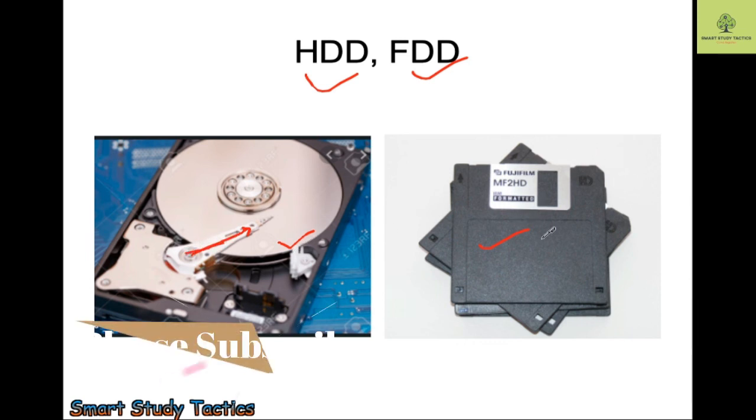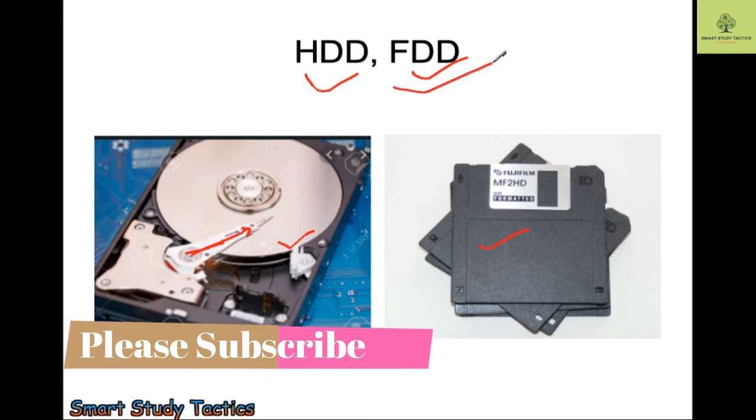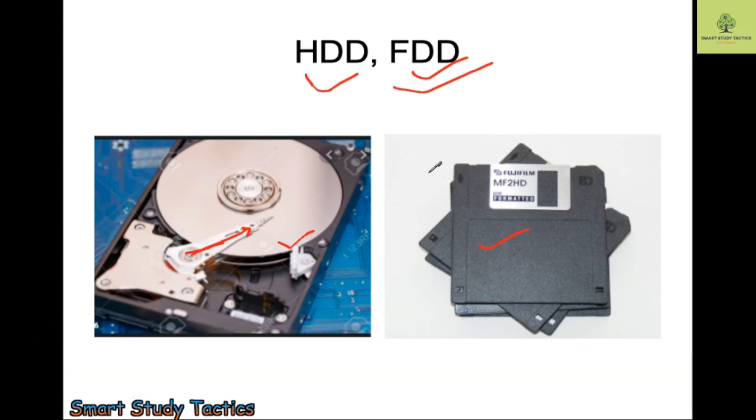Now we have the magnetic floppy disk. Nowadays it is not popular in the market, but as a computer student, you should know about it. It can be categorized in 4 ways, but generally you will get 8 inches, 5 1/4 inches, and 3 1/2 inches. These are the things you have to remember. They are categorized according to size. This is the floppy disk, not the floppy disk drive. The drive is a different one, where you can insert this.